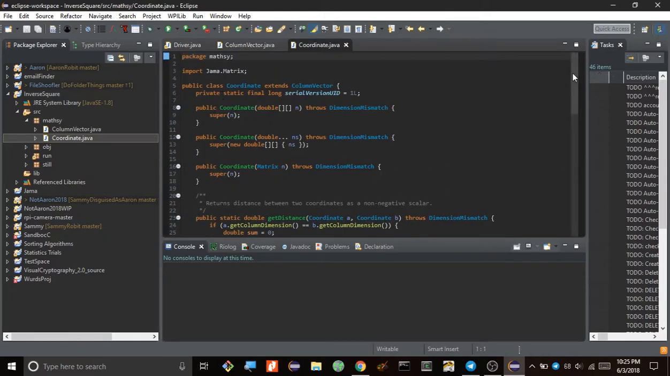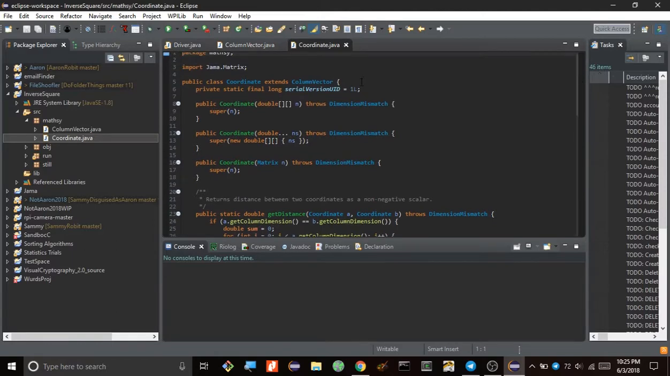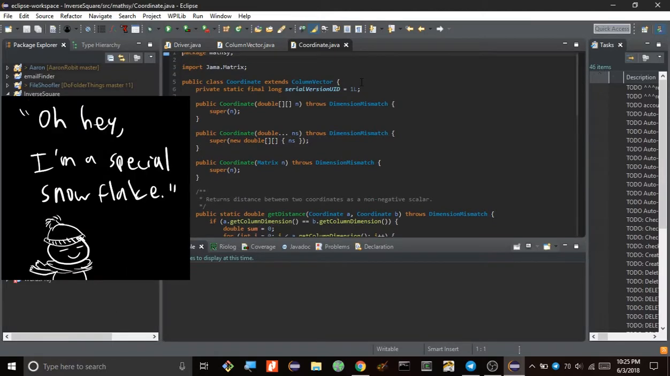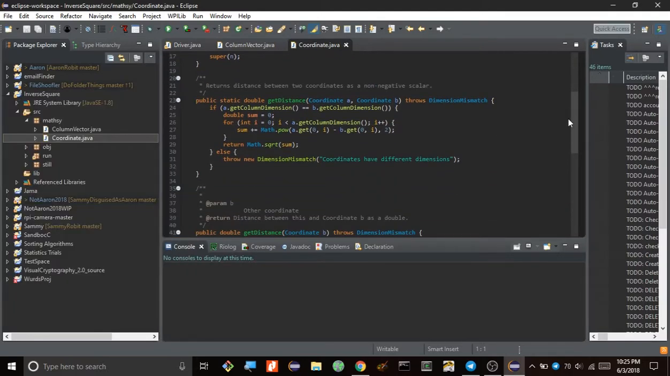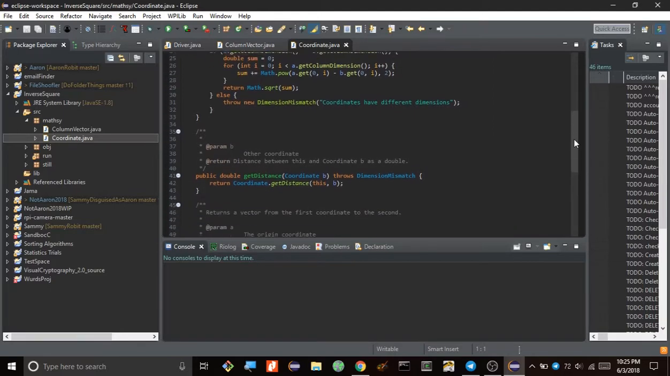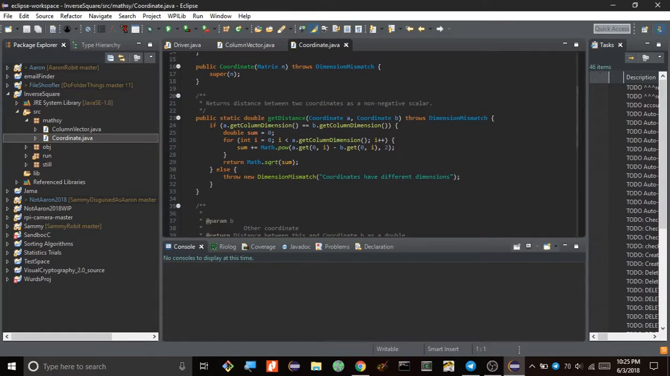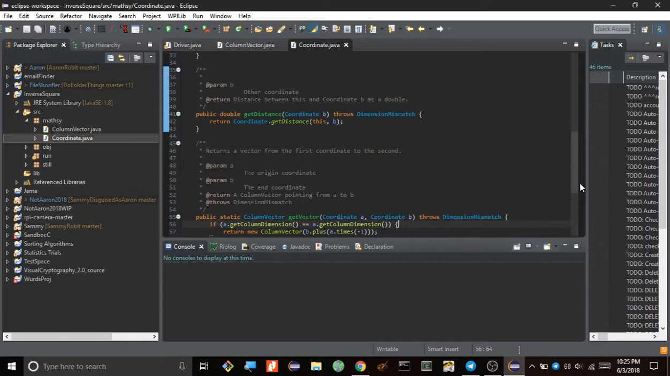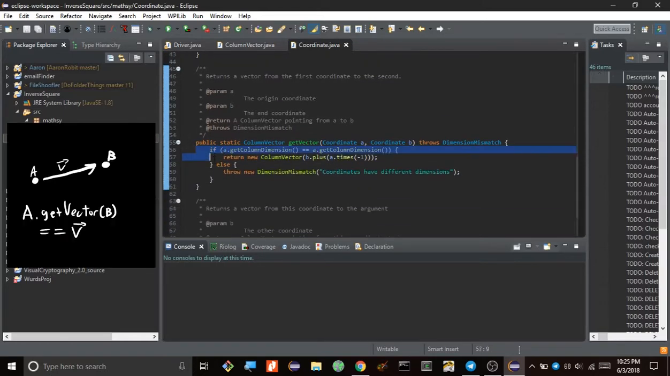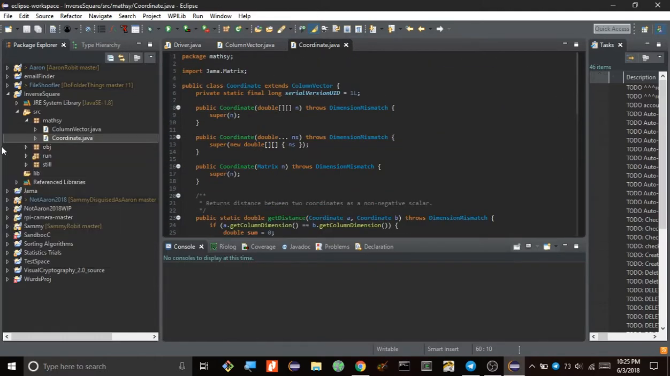And I also have a coordinate class, which is the same thing as a column vector. It's just saying that, oh hey, this is a three-dimensional coordinate instead of a column vector. It just helps me not get as confused when I'm programming and I see column vectors inserted into arguments that are supposed to be for position. So these come with some additional methods, such as getting the distance between two coordinates, and you can also get a vector pointing from one coordinate to the next. Okay, so that's your basic coordinate class.